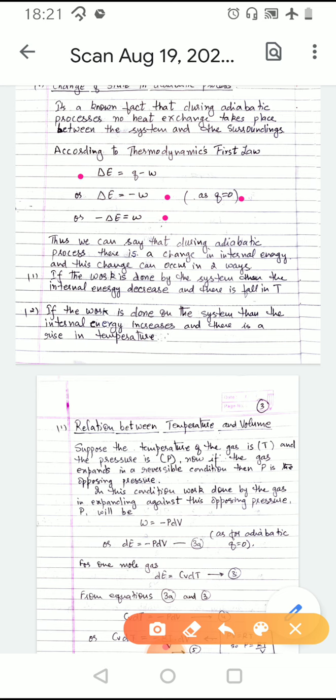Thus we can say that during an adiabatic process, there is a change in internal energy, and this change can occur in two ways. Firstly, if the work is done by the system, then the internal energy decreases and there is a fall in temperature. Secondly, if the work is done on the system, then the internal energy increases and there is a rise in temperature.